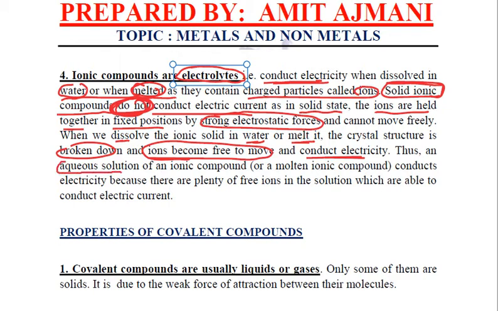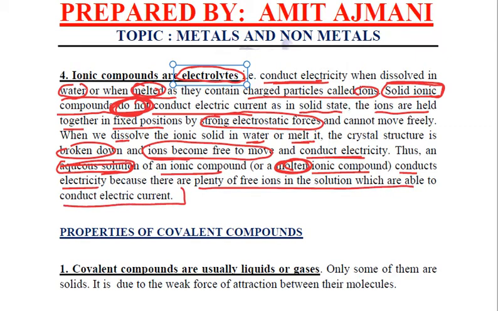So an aqueous solution of ionic compound or a molten ionic compound is an electrolyte. It will conduct electricity. Why? Because there are plenty of free ions in the solution which are able to conduct the electric current. So these are a few properties of the ionic compounds.